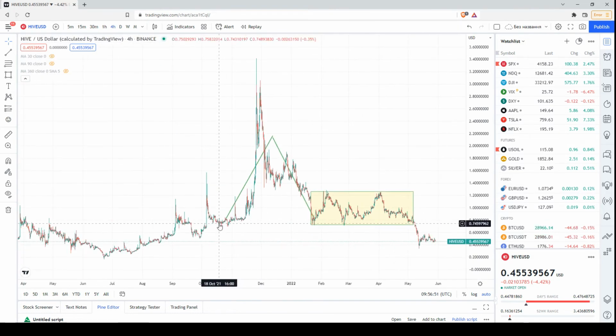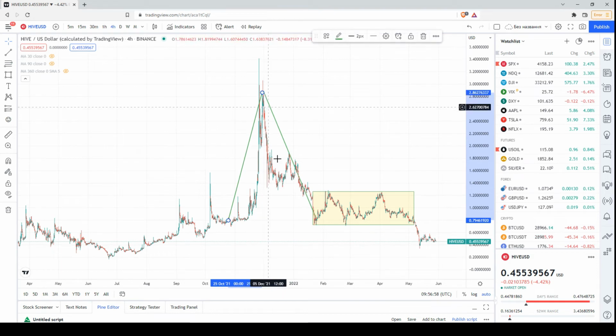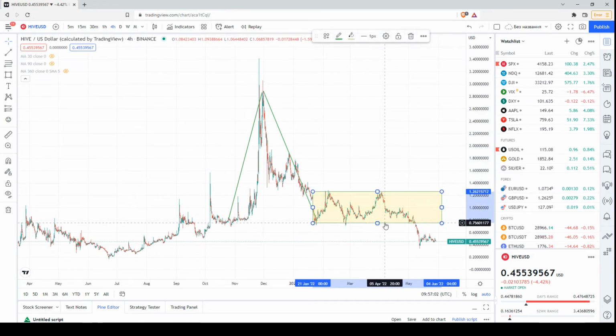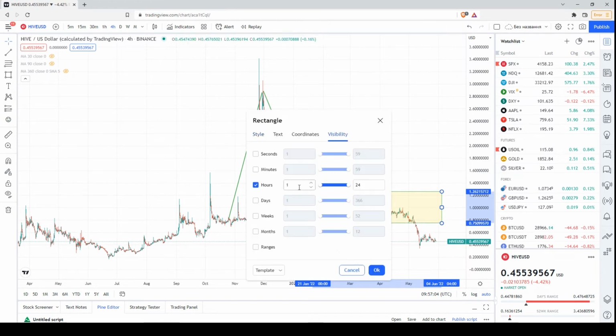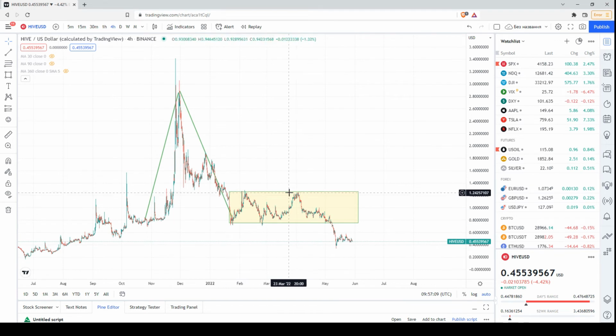Okay, this is the 4-hour chart. We had this solid price increase last year, followed by a correction. Then the price started consolidating. So actually, this is the consolidation range I mentioned even in the weekly time frame. Unfortunately, after this double top, the price has exited the range in the downward direction, and now we're below this consolidation range.